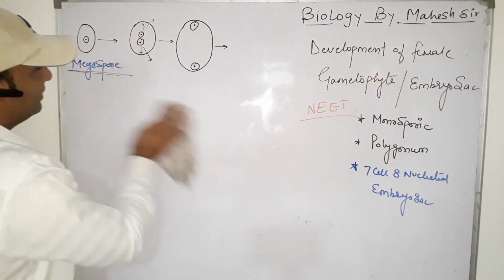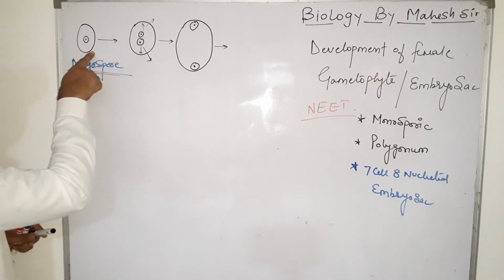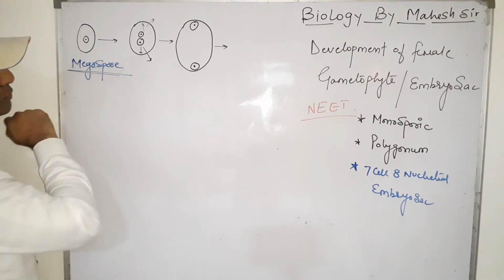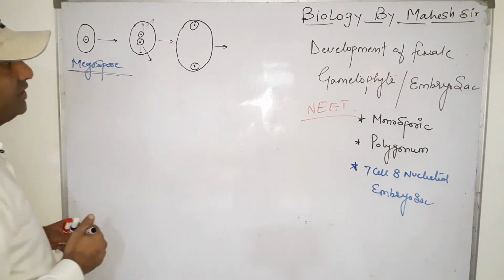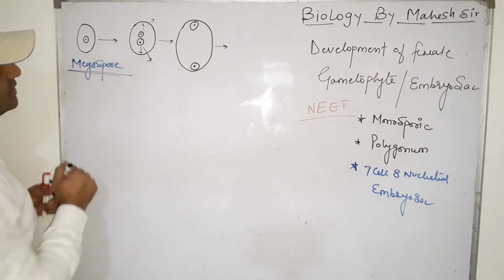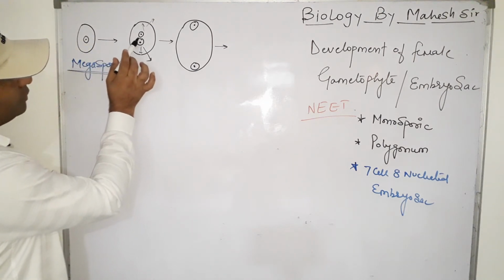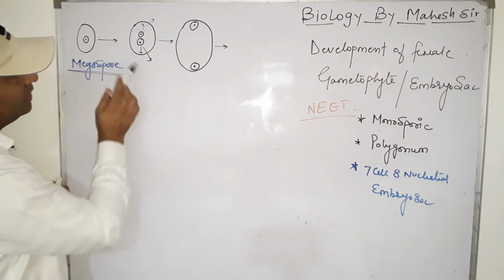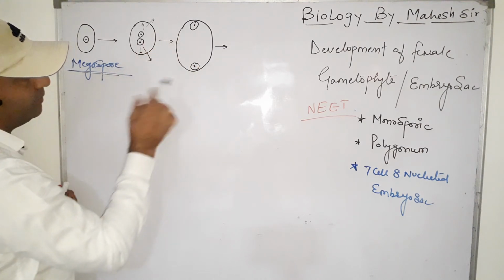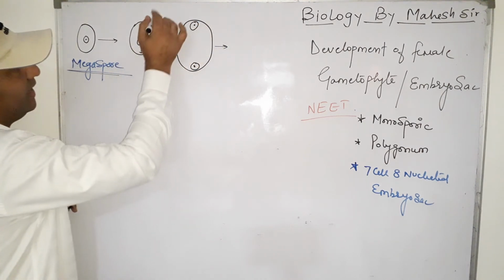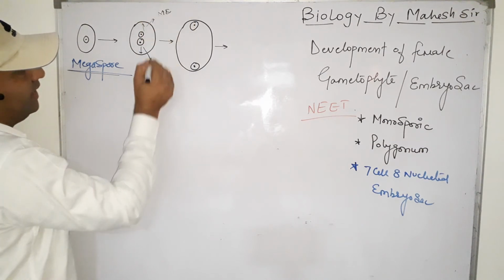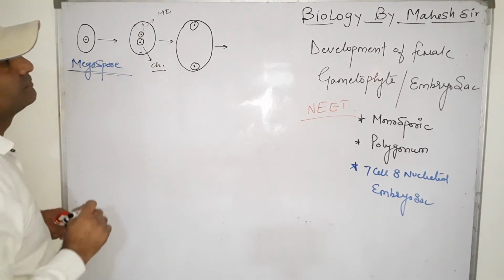So now the functional megaspore nucleus uses the 3 mitotic divisions to produce a total of 8 nuclei. In the first stage, it produces 2 nuclei. Now these 2 nuclei move to opposite sides, one at the micropyle end and the second at the chalaza end.